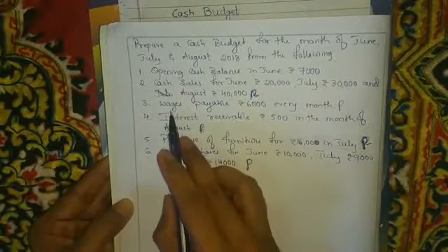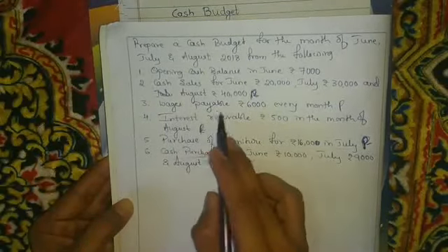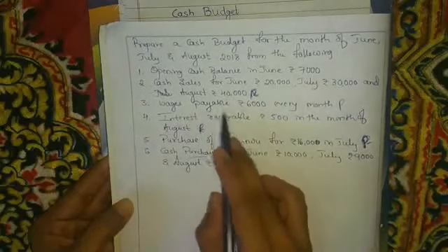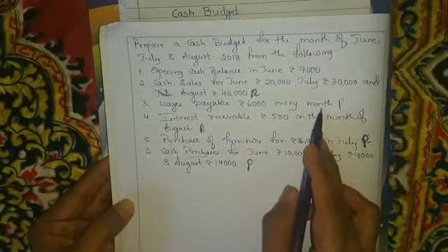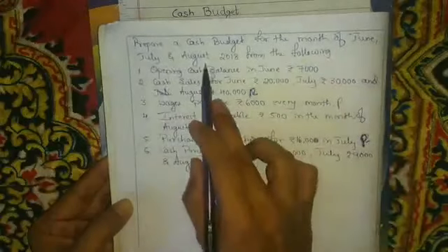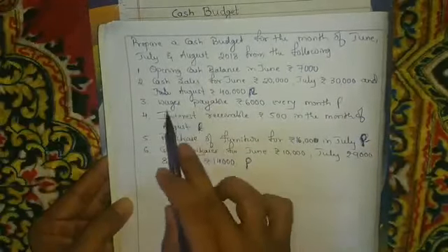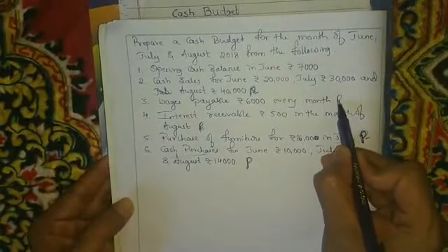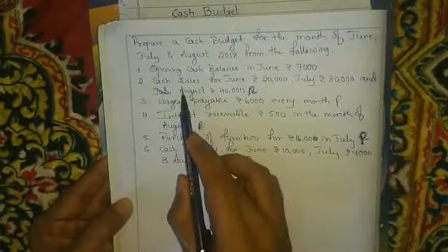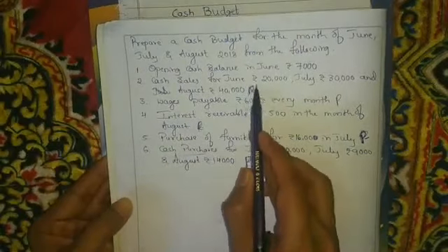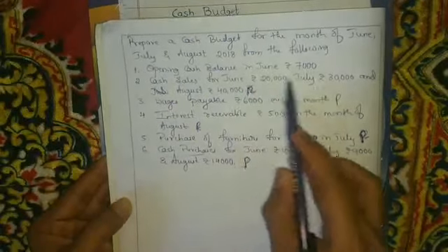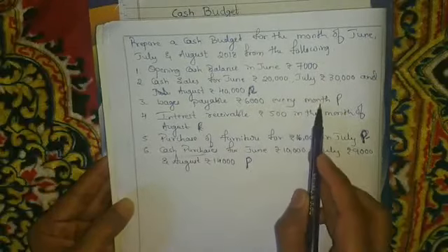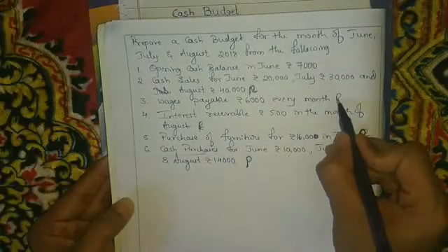Next one, wages payable rupees 6,000 every month. So we are paying wages rupees 6,000 every month. Every month stands for June, July and August. When it says payable, wages payable means we are making the payment. So that will become payment. Before, it was sales, so we have received it, and we have taken it as receipts for the month of June, July, August. Now wages payable rupees 6,000 every month will be taken as payment.